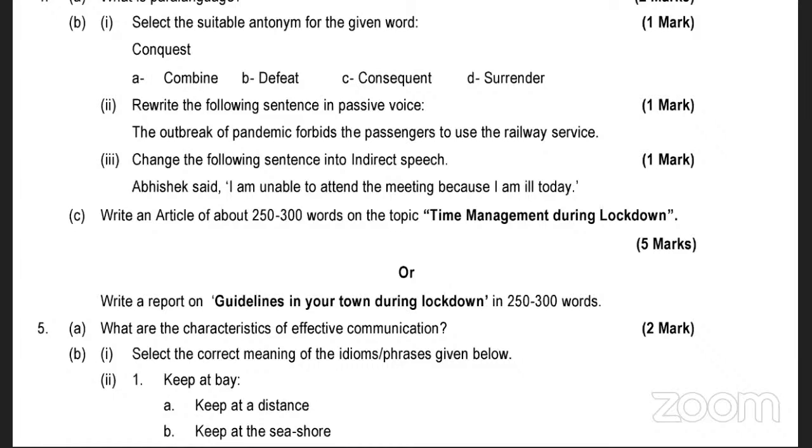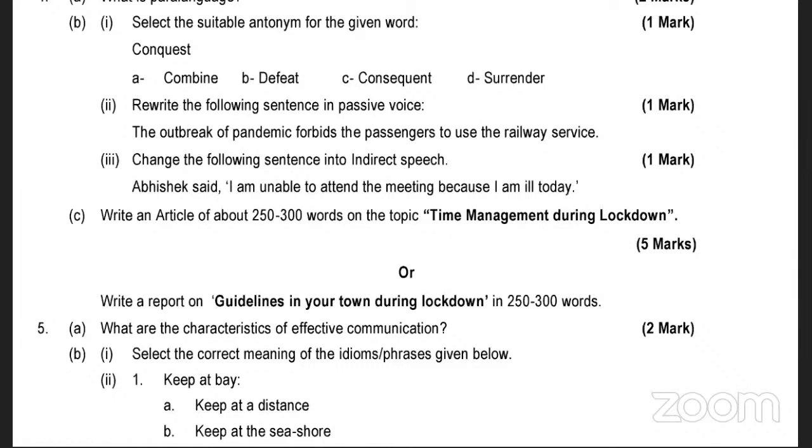The passengers are forbidden. You want to make a note? Okay.